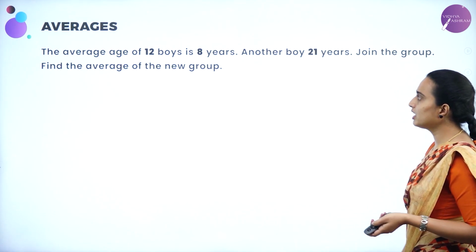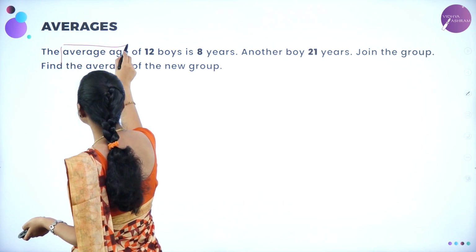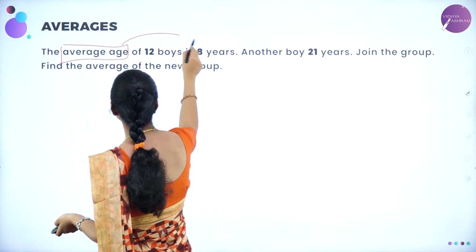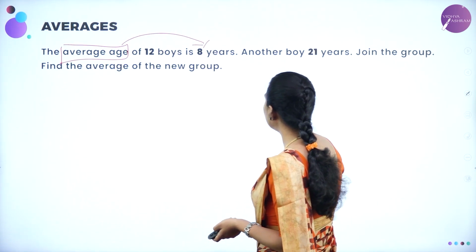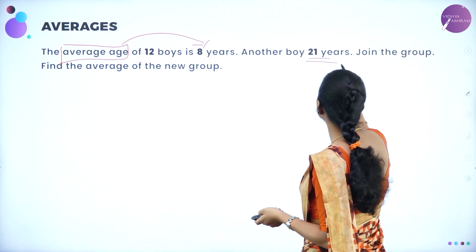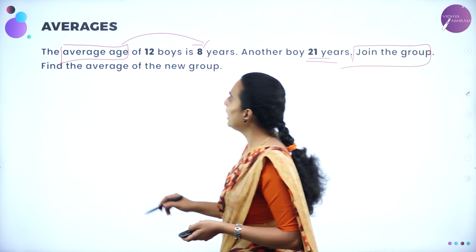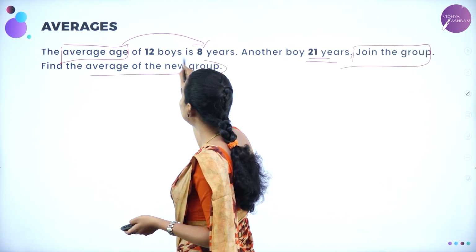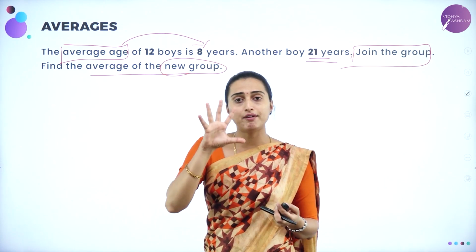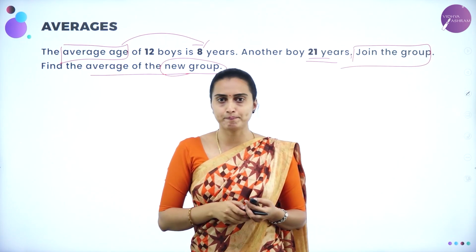The average age of 12 boys, same type of problem it is. The average age of 12 boys is 8 years. Another boy, who is 21 years, joins the group. Find the average of the new group. You need to find out the average of the new group which is formed after adding that boy, right?